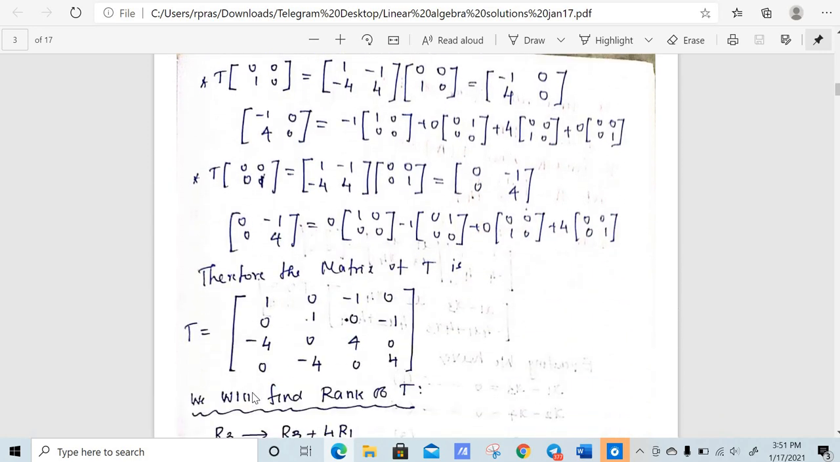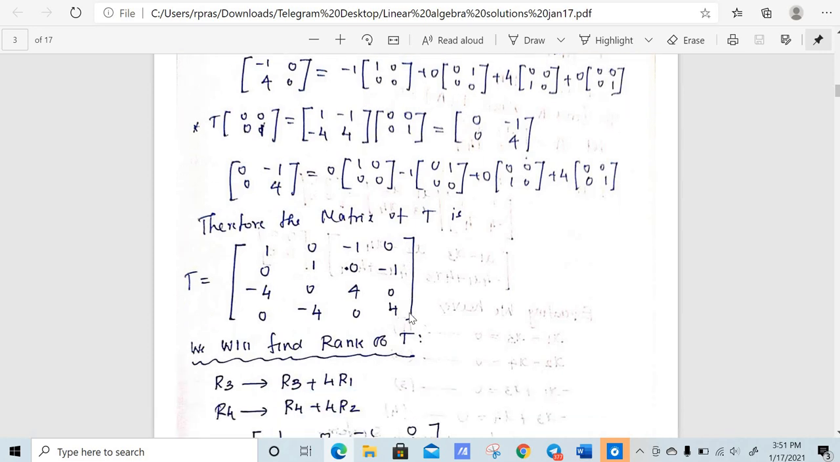Now we need to find the rank and nullity. The matrix representation of a linear transformation carries the same property, right? That means in order to find the rank and nullity of T, it is enough to find the rank and nullity of this matrix. So how can we find rank? We can easily find the rank of a matrix, right?